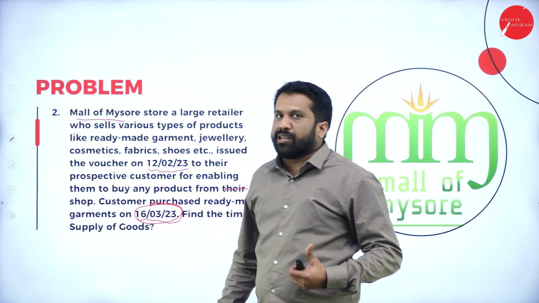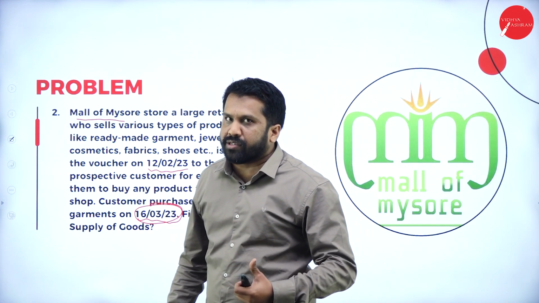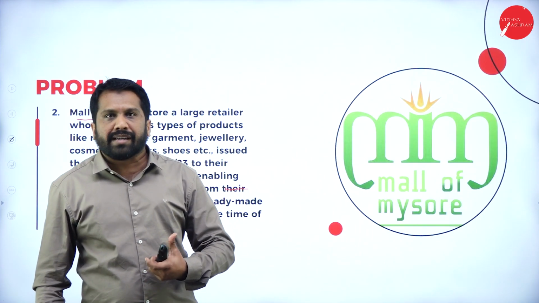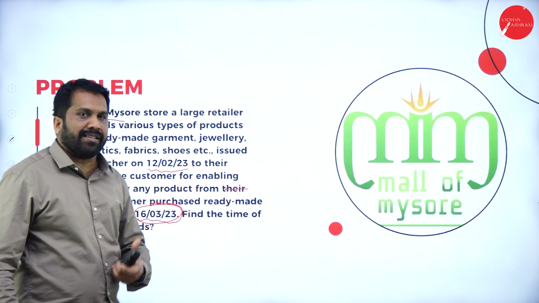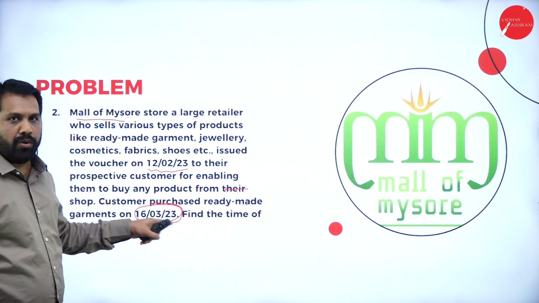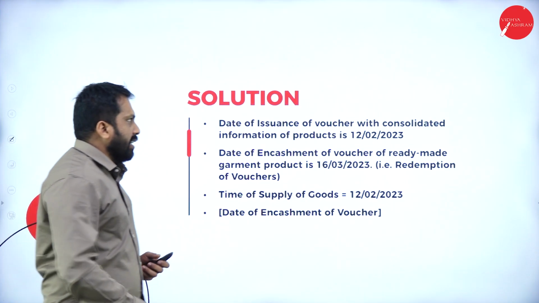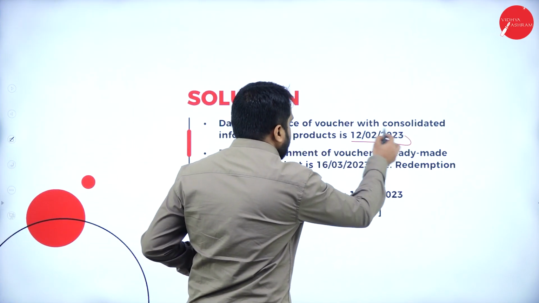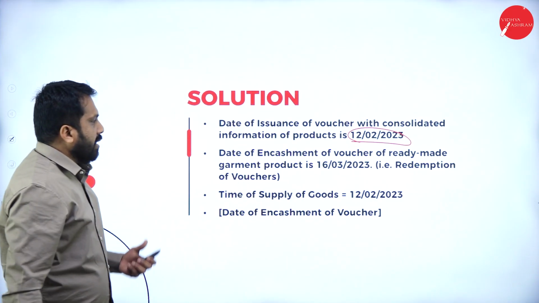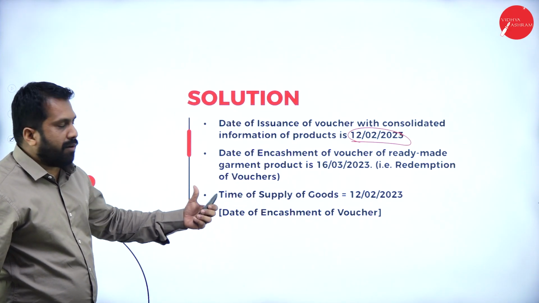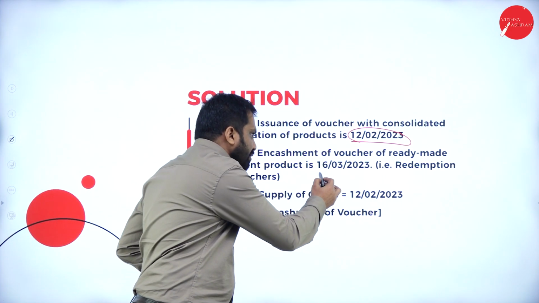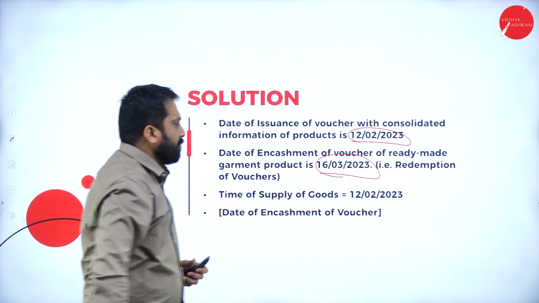So, in case of non-identifiable goods, the due date or time of supply should always be considered the date the voucher is redeemed. As per this, the date of issuing of the voucher is 12th February and the date of redemption of that particular voucher is 16th March 2023.